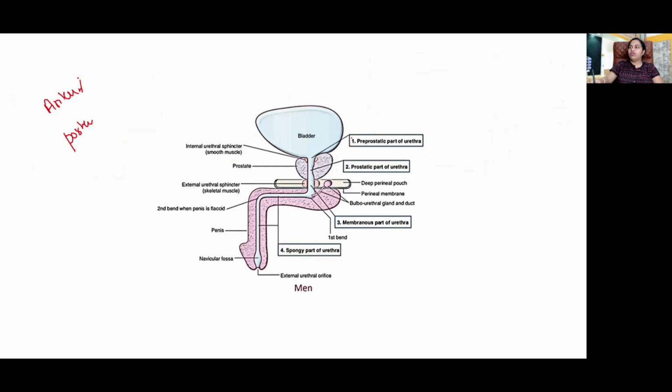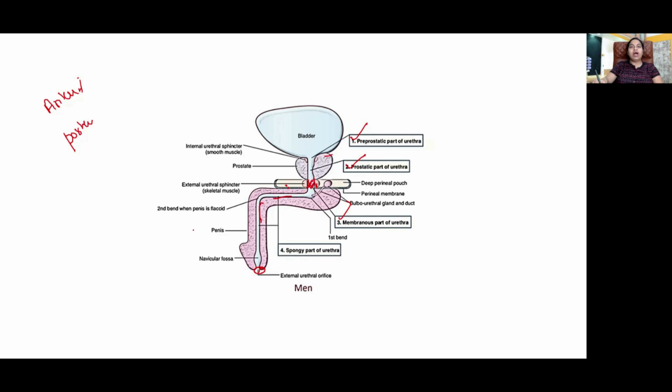Because of its position, the pre-prostatic urethra, the prostatic part, and the membranous part, okay, which lies here, all these three are called posterior urethra, whereas the bulbar and the penile part will be called the anterior part of the male urethra. The narrowest part of the male urethra is the external urethral orifice. The second narrowest and most fixed part of the male urethra is the membranous part.